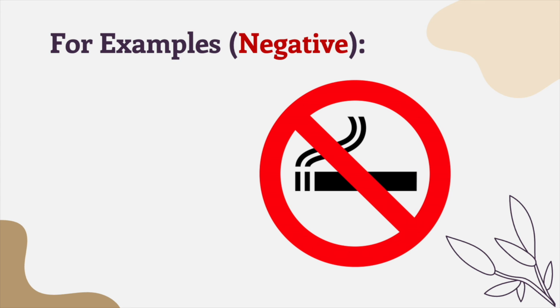Next, this is a very famous sign, so obviously it's about no smoking. So when we want to say it imperatively and in negative form, it should be like this. Don't smoke here. The word don't already signifies the negative form.